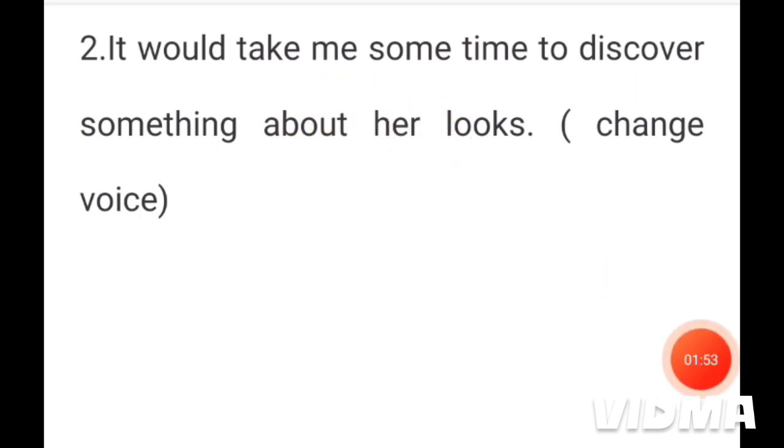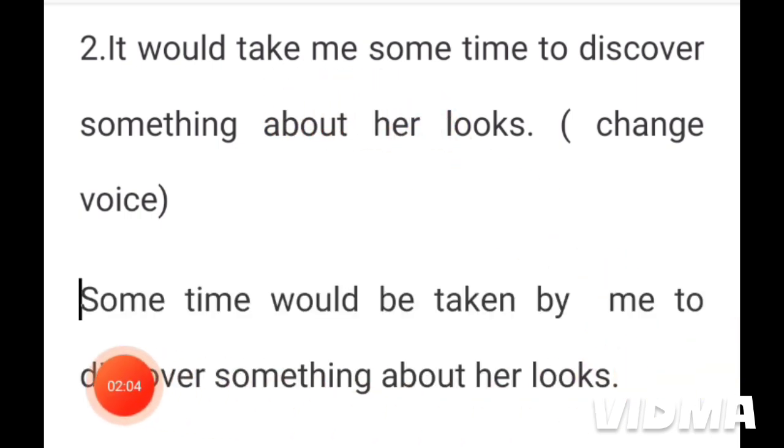Now see the passive voice. This is the answer of the active voice. We have shifted this part, some time, to the beginning of the sentence. So we have written some time would be. We know after would or could we normally use a be verb. So we have written be here. Some time would be taken. Taken is the past participle form of the main verb take.